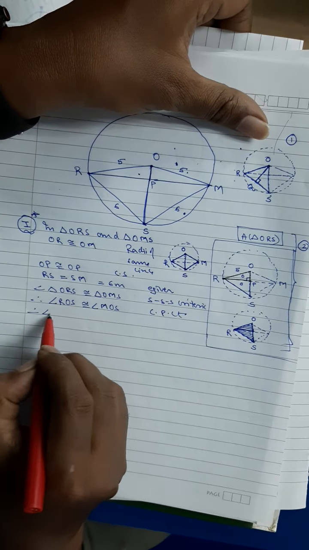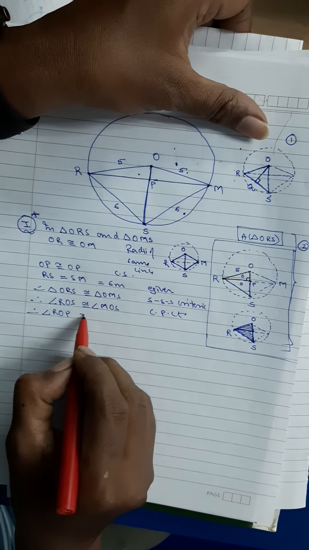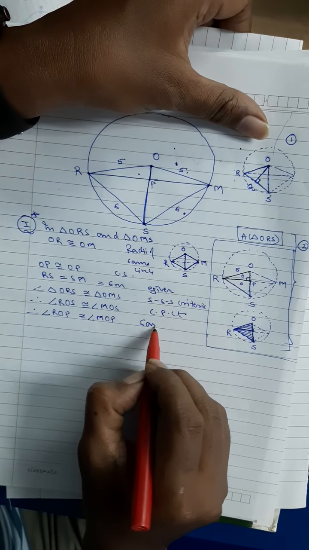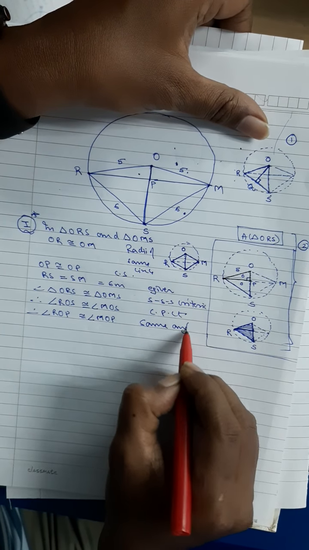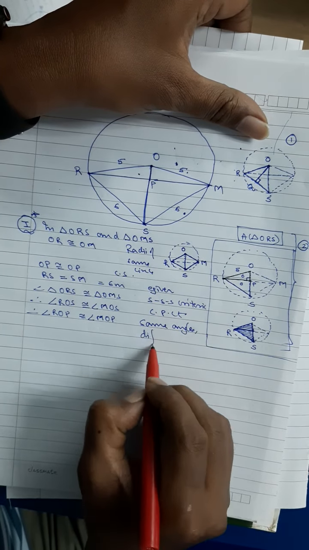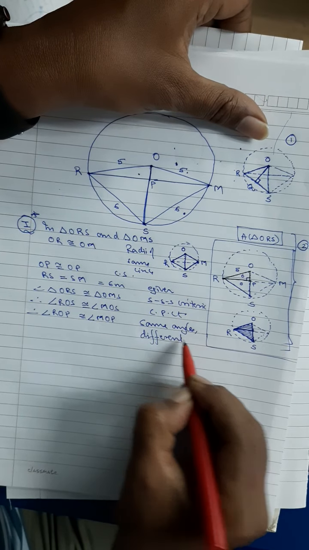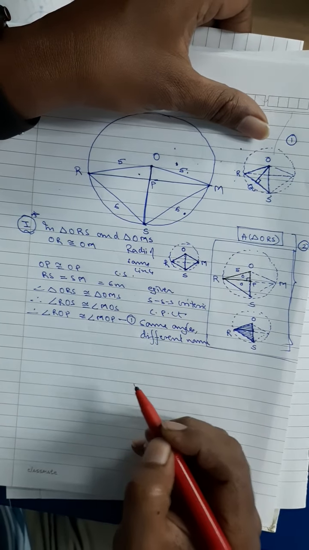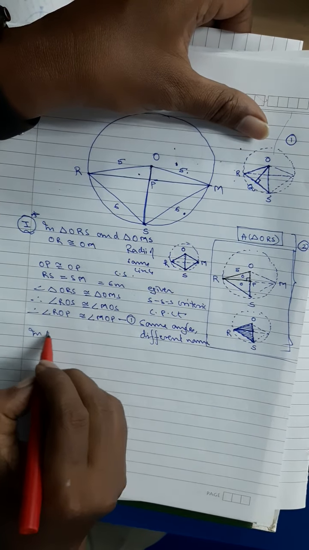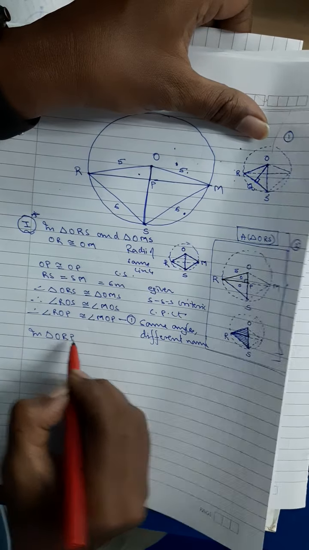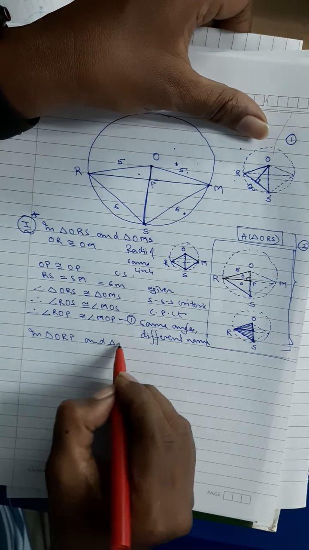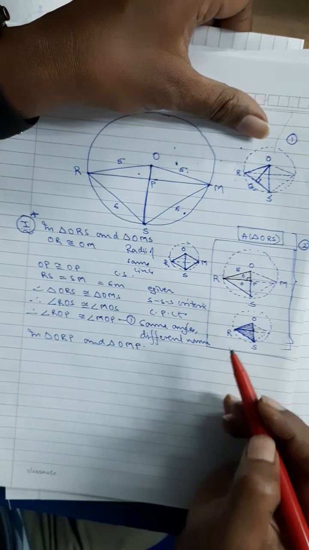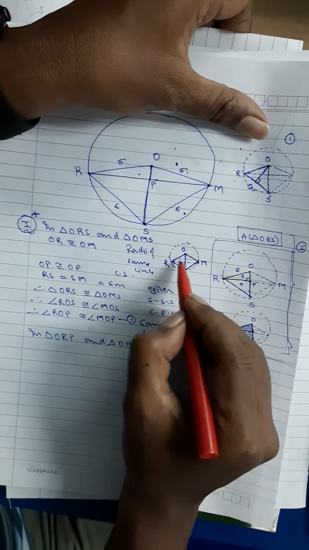CPCT. Therefore, angle ROP is congruent to angle MOP, because same angles, different names. So this is going to be your first point. Then you will start in triangle ORP and triangle OMP. Now I am into the smaller triangles.